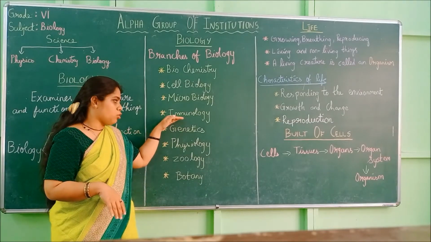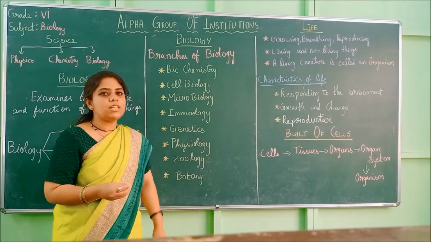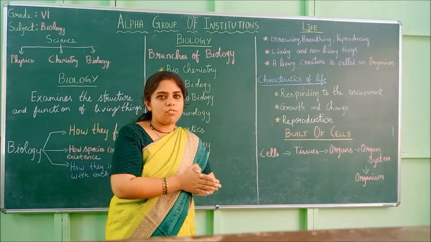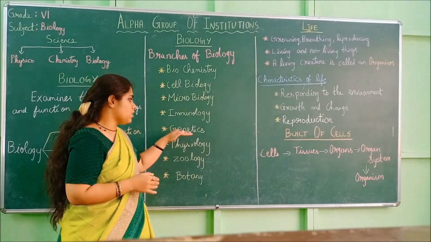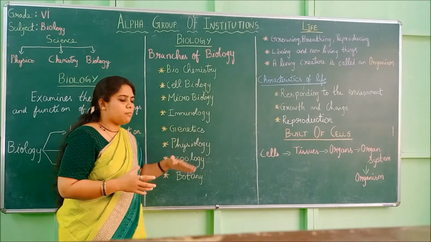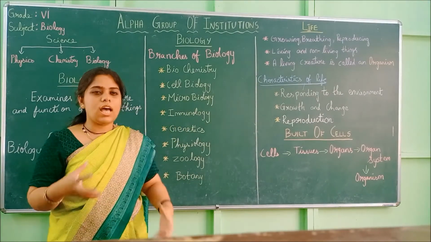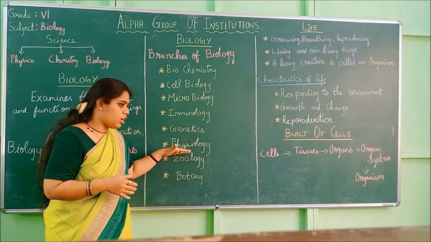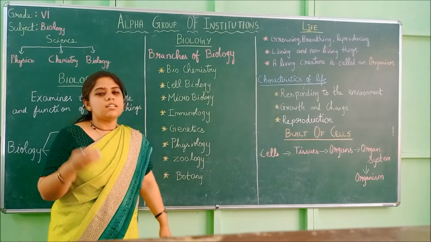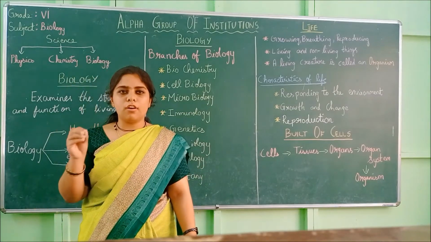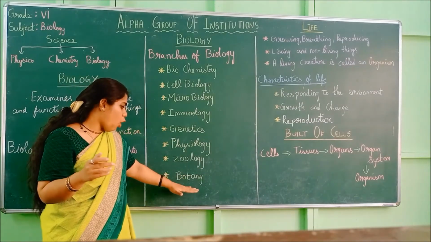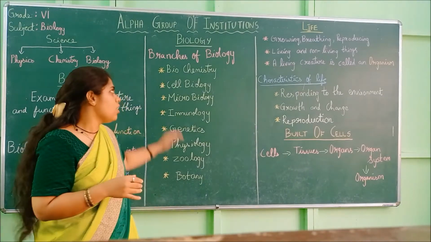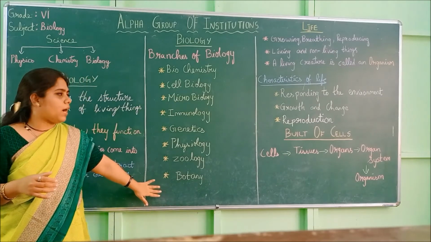Then genetics means studying genes and the passing of characters from one generation to another. And physiology means how a living body works. Zoology means studying animals, their functions and structures. And botany means studying plants, their functions and structures. So these are the branches of biology.